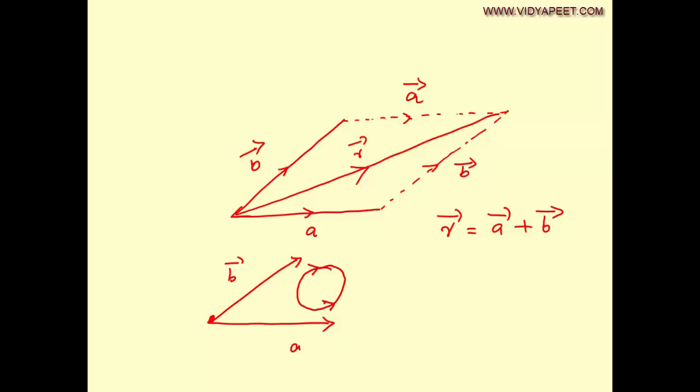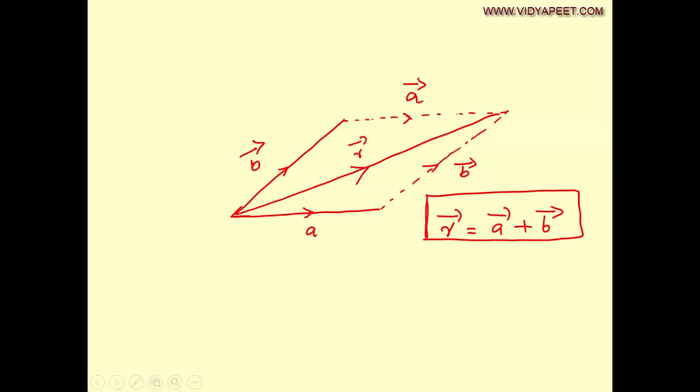They are in opposite order. So if two vectors are in opposite order, and you want to find the sum of A and B, then make a parallelogram out of these vectors and the diagonal will represent the sum of A and B. So this law is what you call the parallelogram law of vectors.